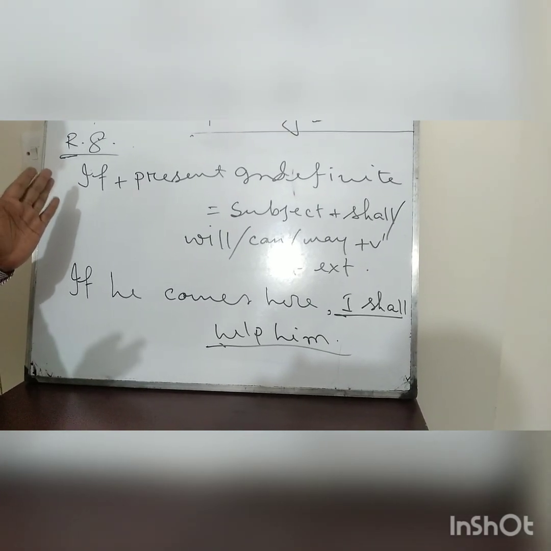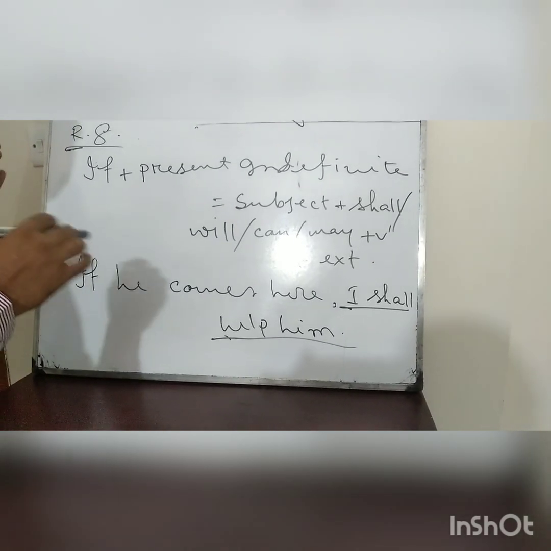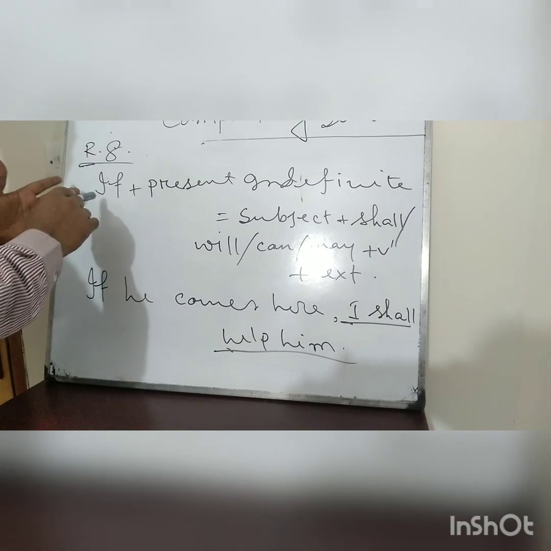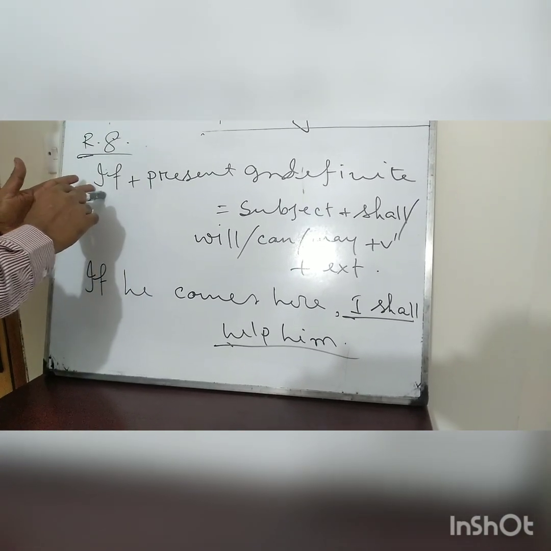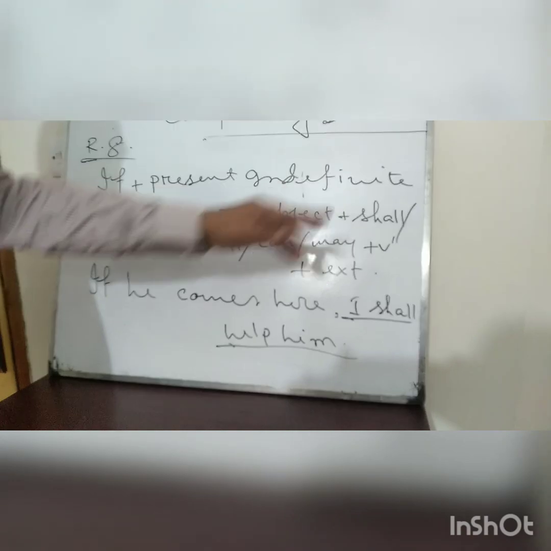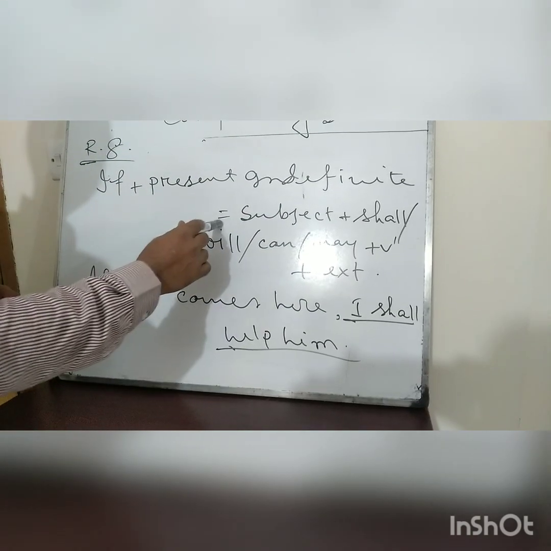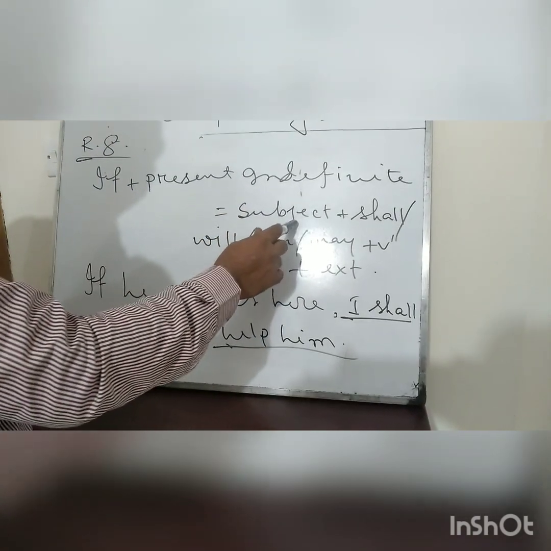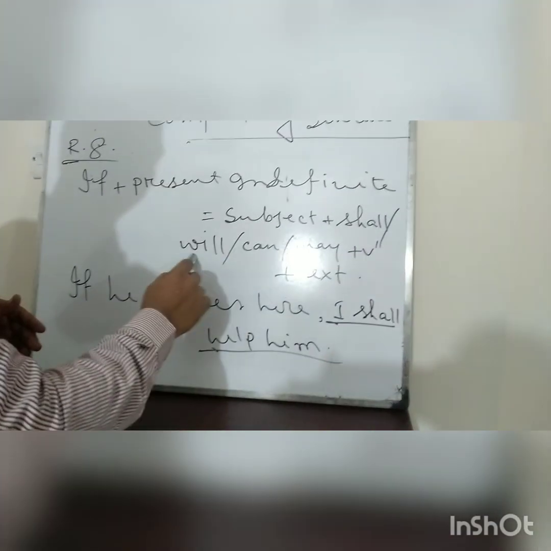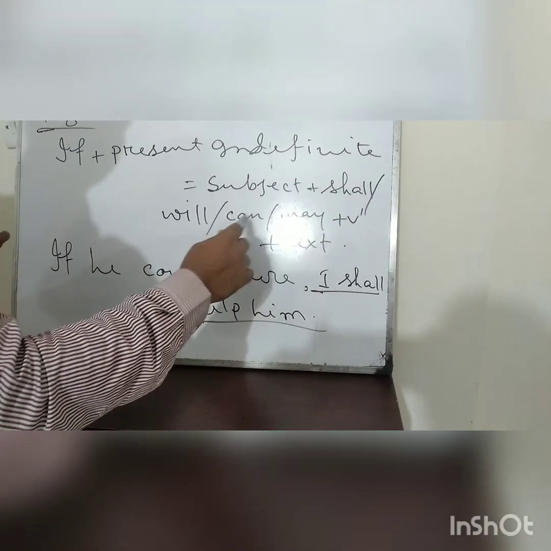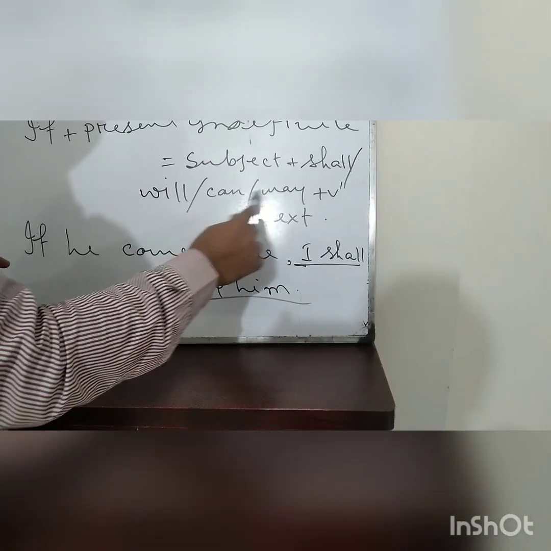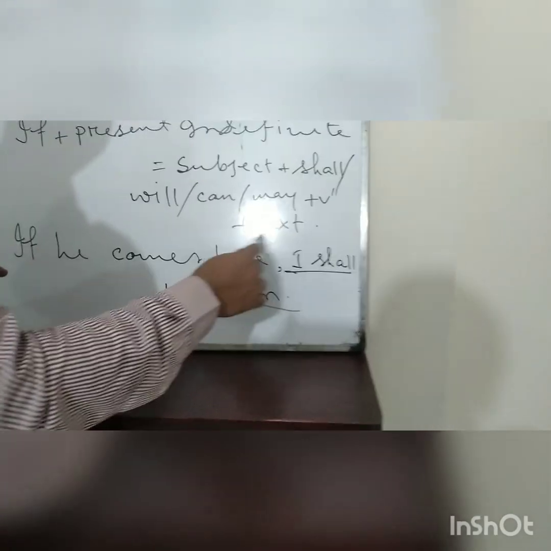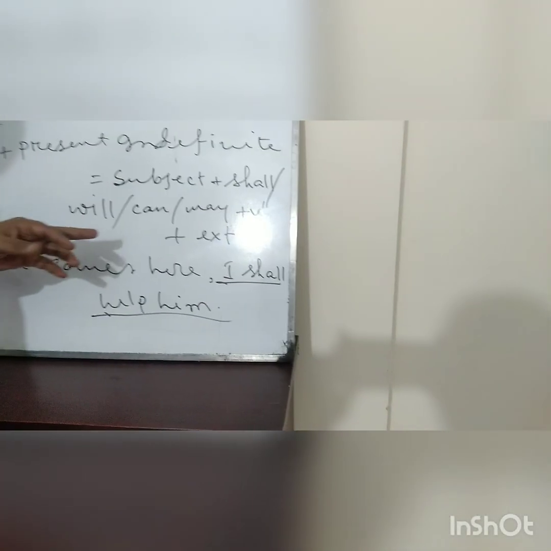Now there are some kinds of conditionals I am discussing shortly for your understanding. If plus present indefinite tense, then you will use a subject, then shall, will according to the need of the subject, or can, may plus verb 1 plus extension.